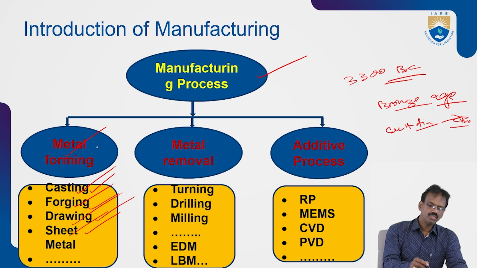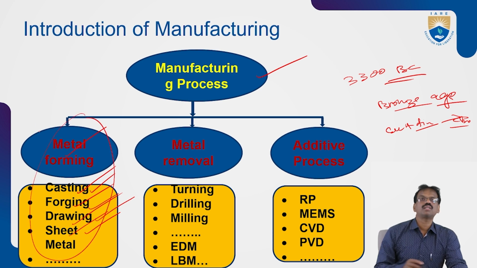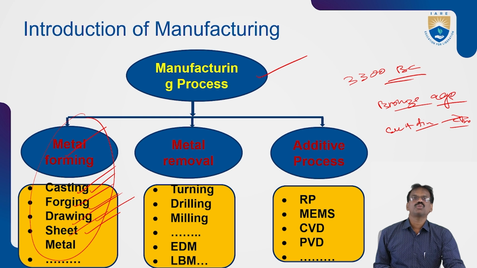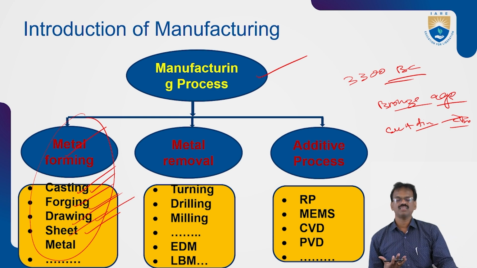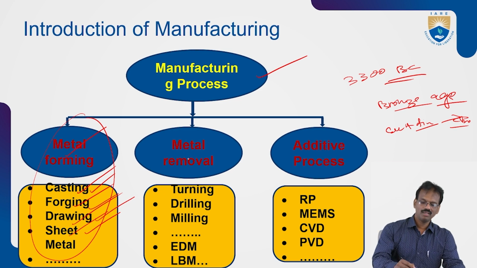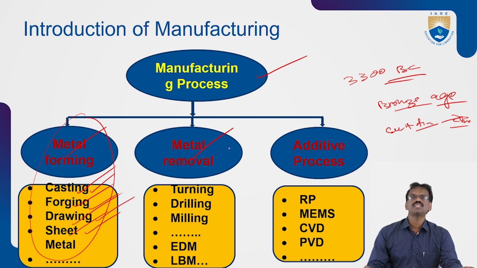All this metal forming we already studied in the second year manufacturing process subject. In this subject, manufacturing process 2, otherwise according to our subject name, machine tools and metrology, we'll see the metal removal only. So metal removal is related to the machining process.